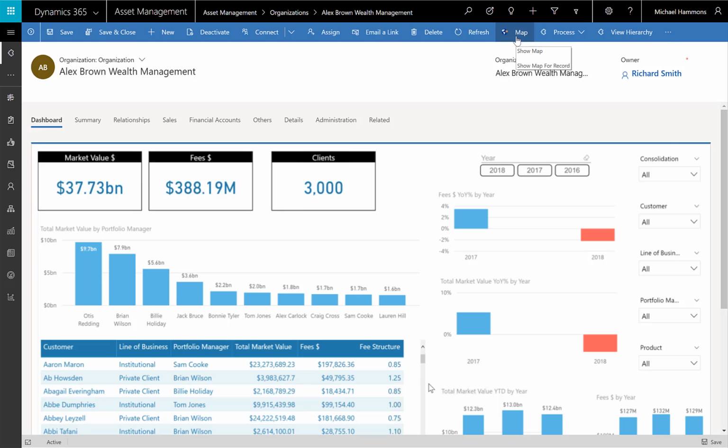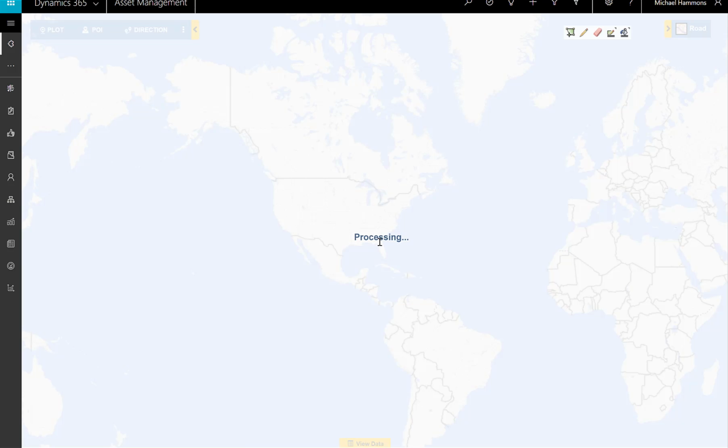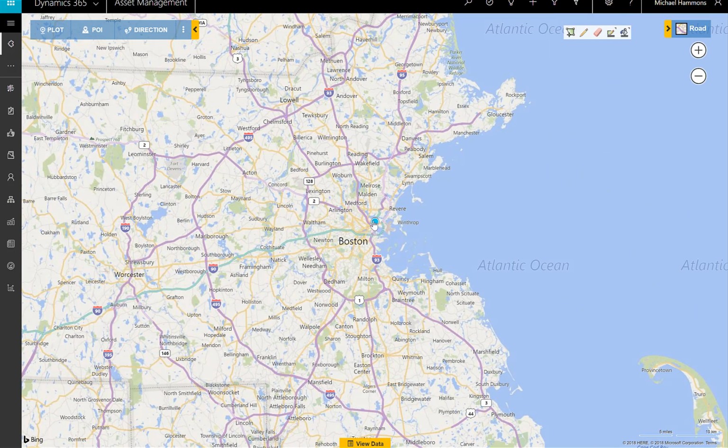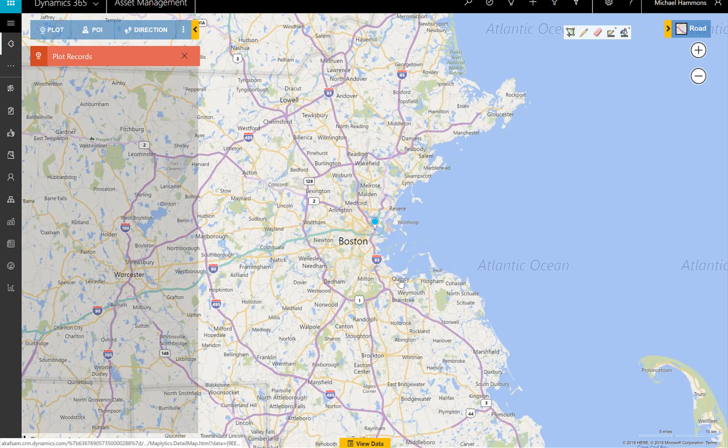Very simple. Click on my little mapping button here. And since I'm going to this particular location, it's going to show that information on my map. So right away, this little icon represents the location that I'm going to. So let's use that as our starting point.